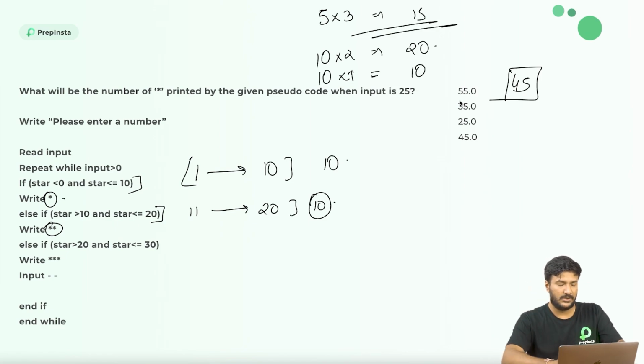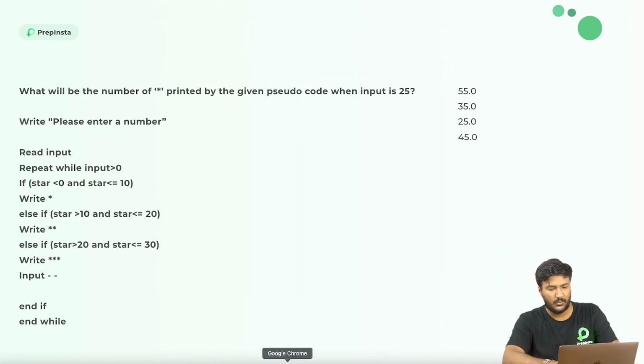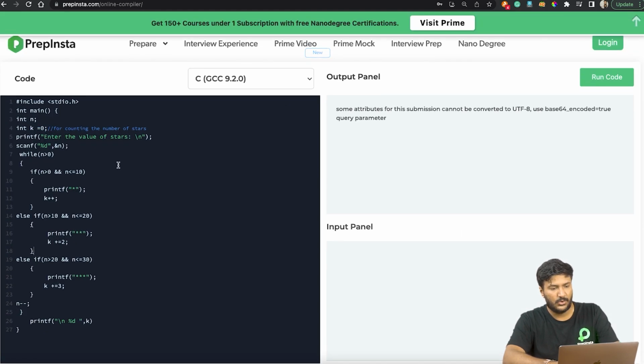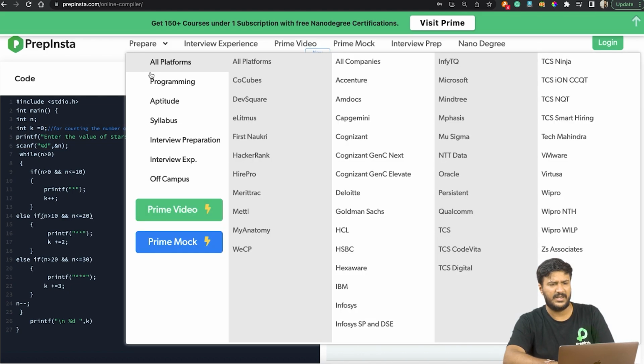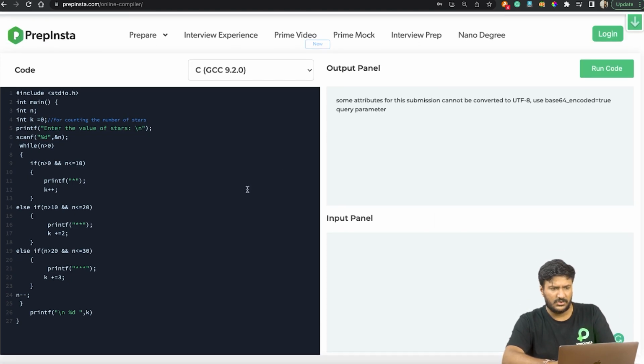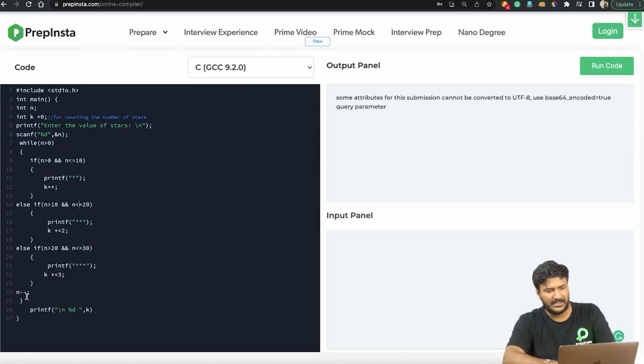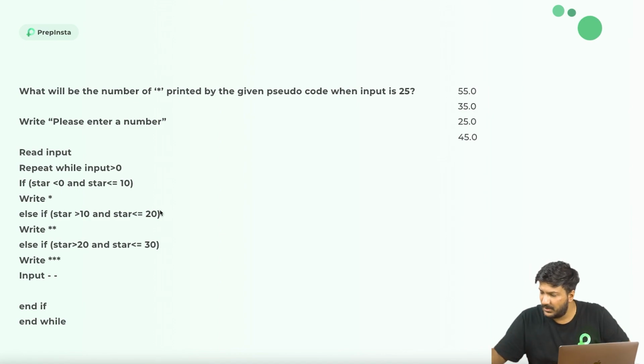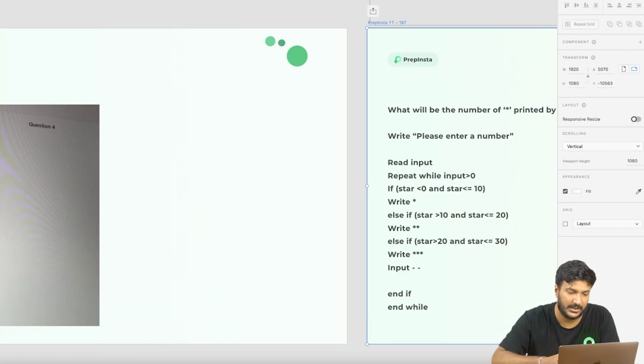Now, I've also written the code for it. If you want to try out that particular code, here's the code wherein I've created a variable. You can check this if you want. I'm running it on the Prepinsta compiler. You can even create a variable and then finally print the value of k, that is, how many times. I've done k equals k plus 3, k equals k plus 2, and k plus plus here. So my main objective, how we are solving this question, would be this particular way. I explained it very quickly, which is why it took time.